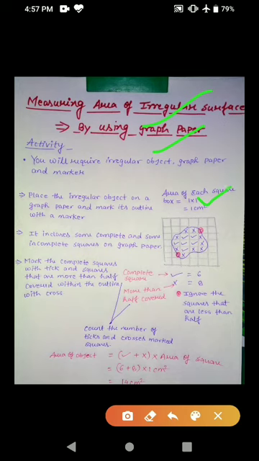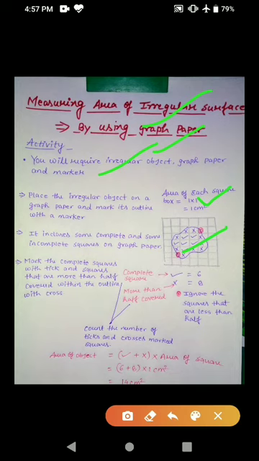So let us perform an activity to calculate the area of an irregular figure. You will require an irregular object, graph paper and a marker. Place the irregular object on the graph paper and mark its outline with the marker. What do you observe?